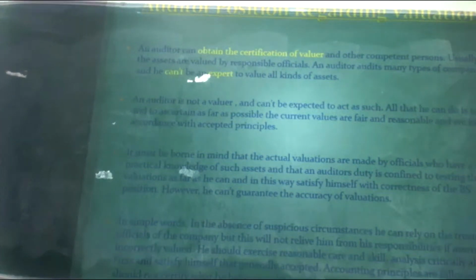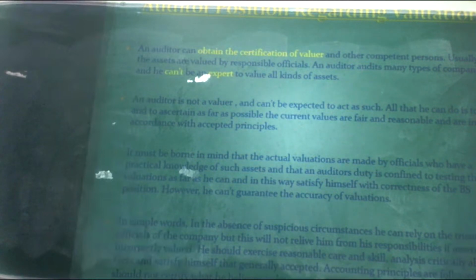Next, what are the auditor's positions regarding valuation? The auditor can obtain the certification of value, and then proceed to prepare the financial statement. Without expert decision, the auditor cannot prepare the financial statement. The first position: an auditor can obtain the certification of value from other competent persons, but usually the assets are valued by responsible officials.